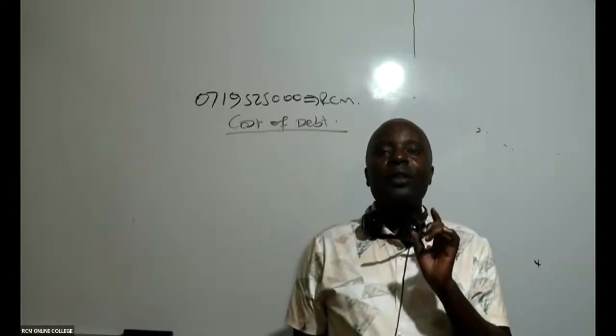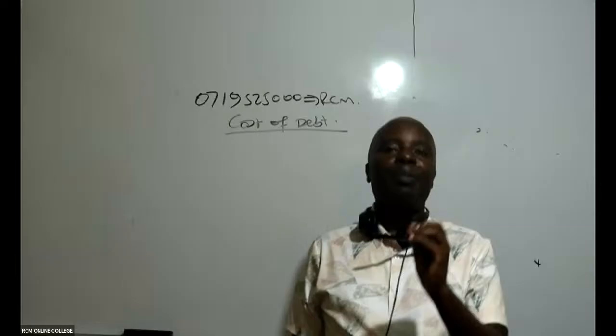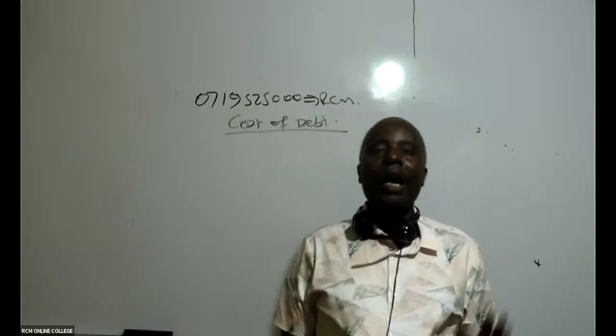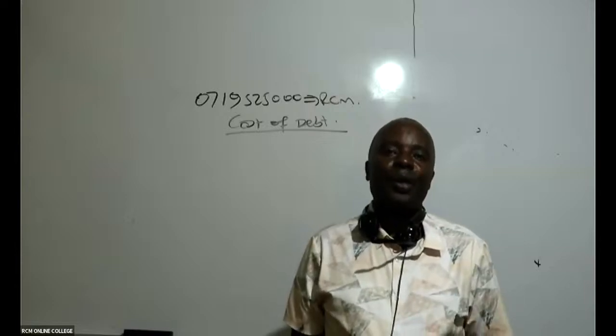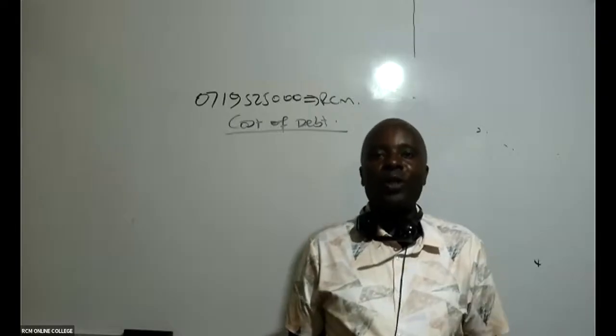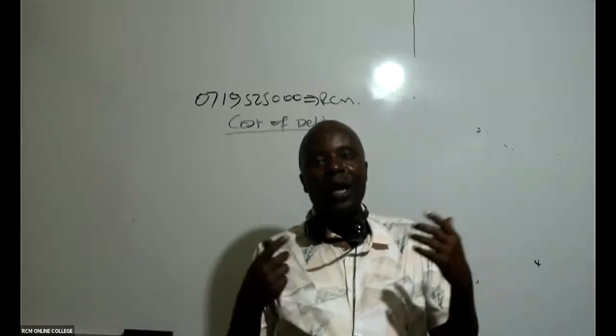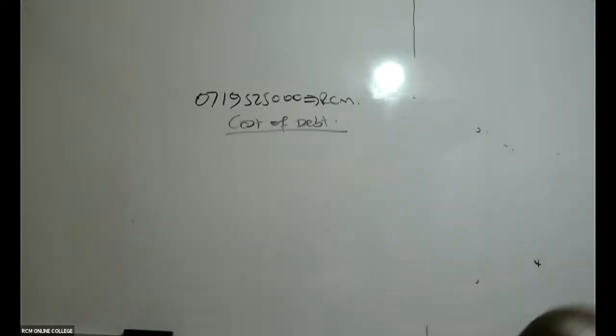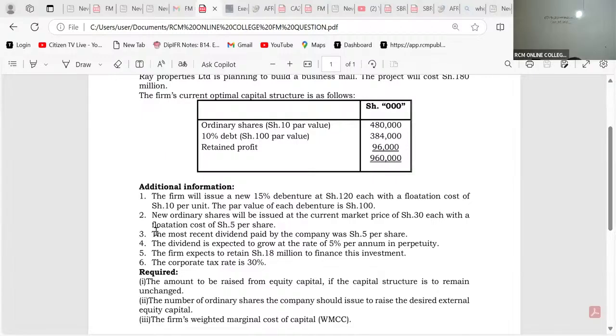Redeemable are those debt instruments with a maturity period. We are told that this debt will be reimbursed after, say, 10 years. And irredeemable, these are the normal bank loans, which of course you and I will always know how to roll over. We keep on rolling them over. I mean, when you finish, you go and borrow another one from the bank. You are in irredeemable. Now, what kind of debt do we have here?